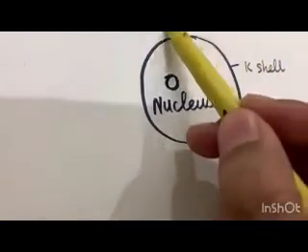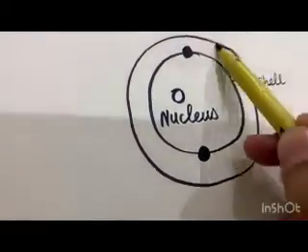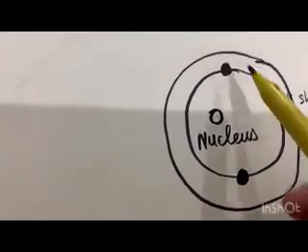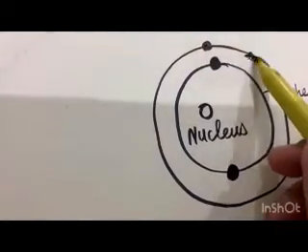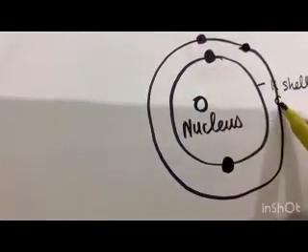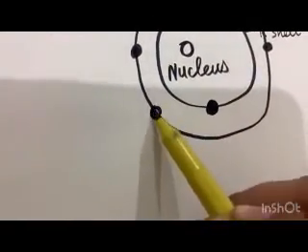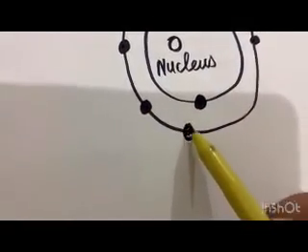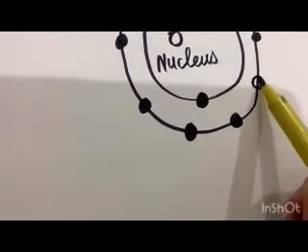After that, we have the second circle after the K shell, which can hold up to 8 electrons: 1, 2, 3, 4, 5, 6, 7 and 8.